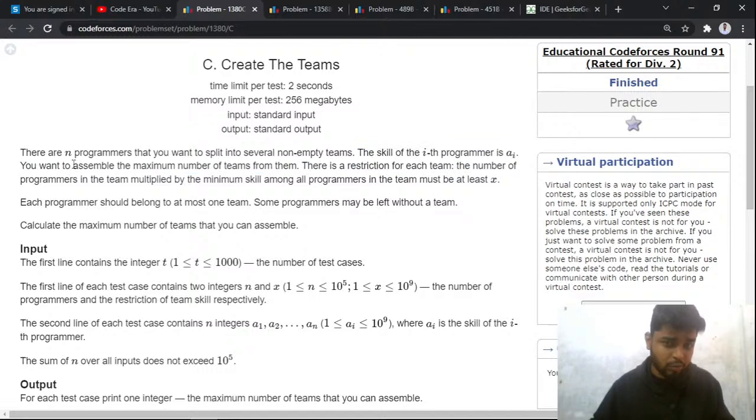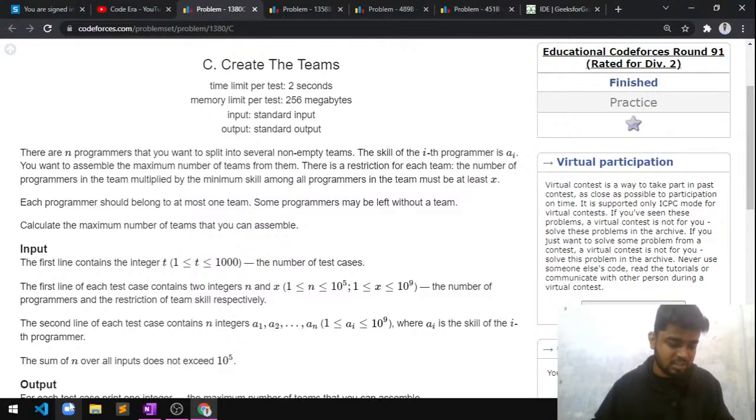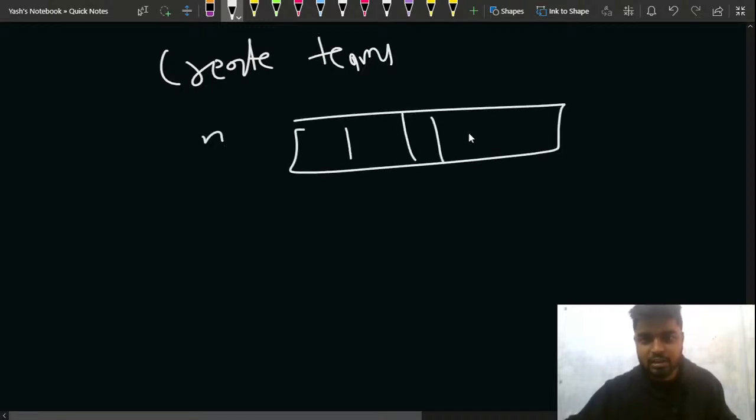You want to create the maximum number of teams that is possible, and there is a restriction for each team: the number of programmers in the team multiplied by the minimum skill in the team should be at least greater than or equal to x, right? So this is what has been mentioned in the problem. I'll just give you a quick brief about this problem. It says that you have to create teams, right? You will be given n programmers, that is, you will be given an array of n programmers.